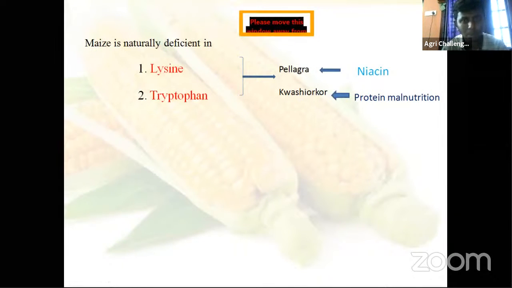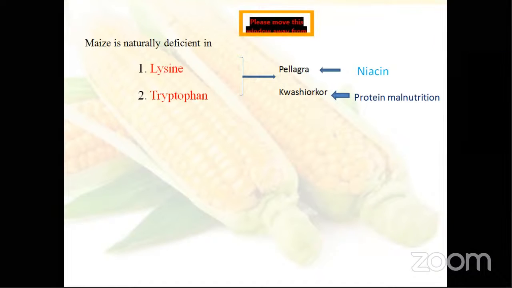Maize is naturally deficient in lysine and tryptophan. This deficiency leads to pellagra. Deficiency of lysine further leads to deficiency of niacin. What is niacin? What are the different B complex vitamins?